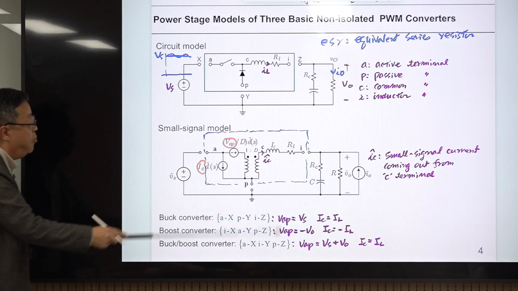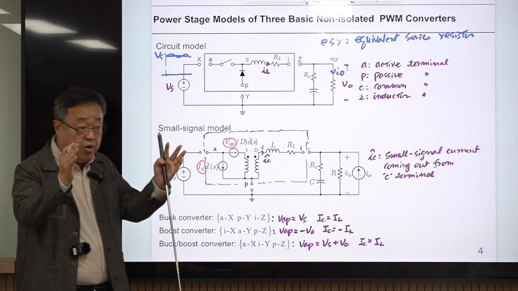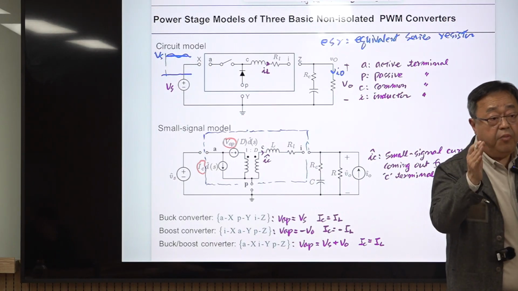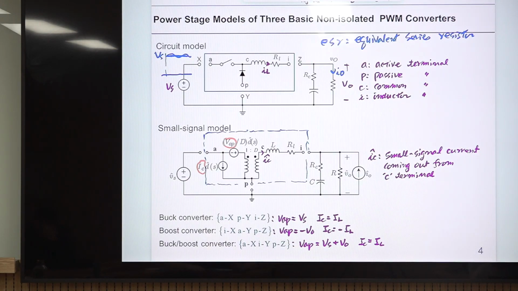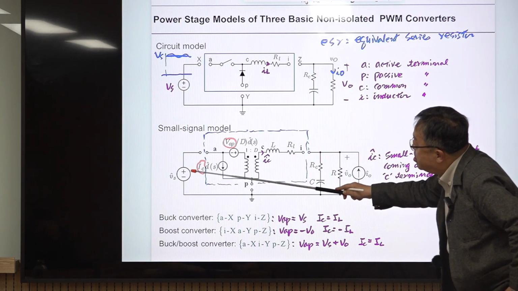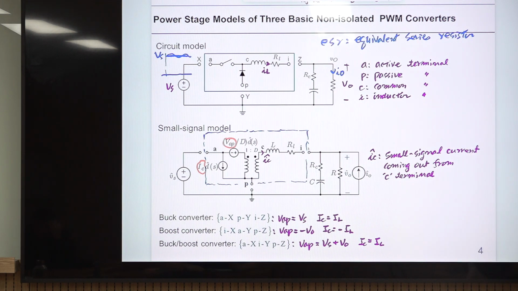And D is something else. D is coming from the PWM converter. In a PWM converter, we modulate the width of this control signal, so the control signal duty ratio is changing. So this is a variation in duty ratio. Originally they are defined in the time domain, but it is converted to the complex frequency domain, the S domain.